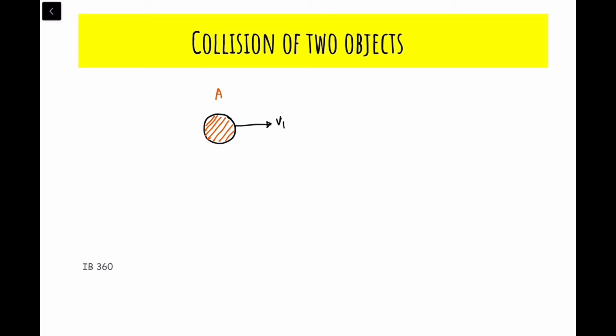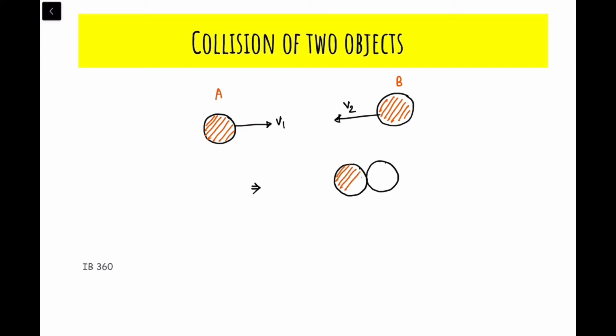And there is another ball, ball B. Ball B is moving in the opposite direction with a velocity v2. That means at some point ball A and ball B will be colliding, right?